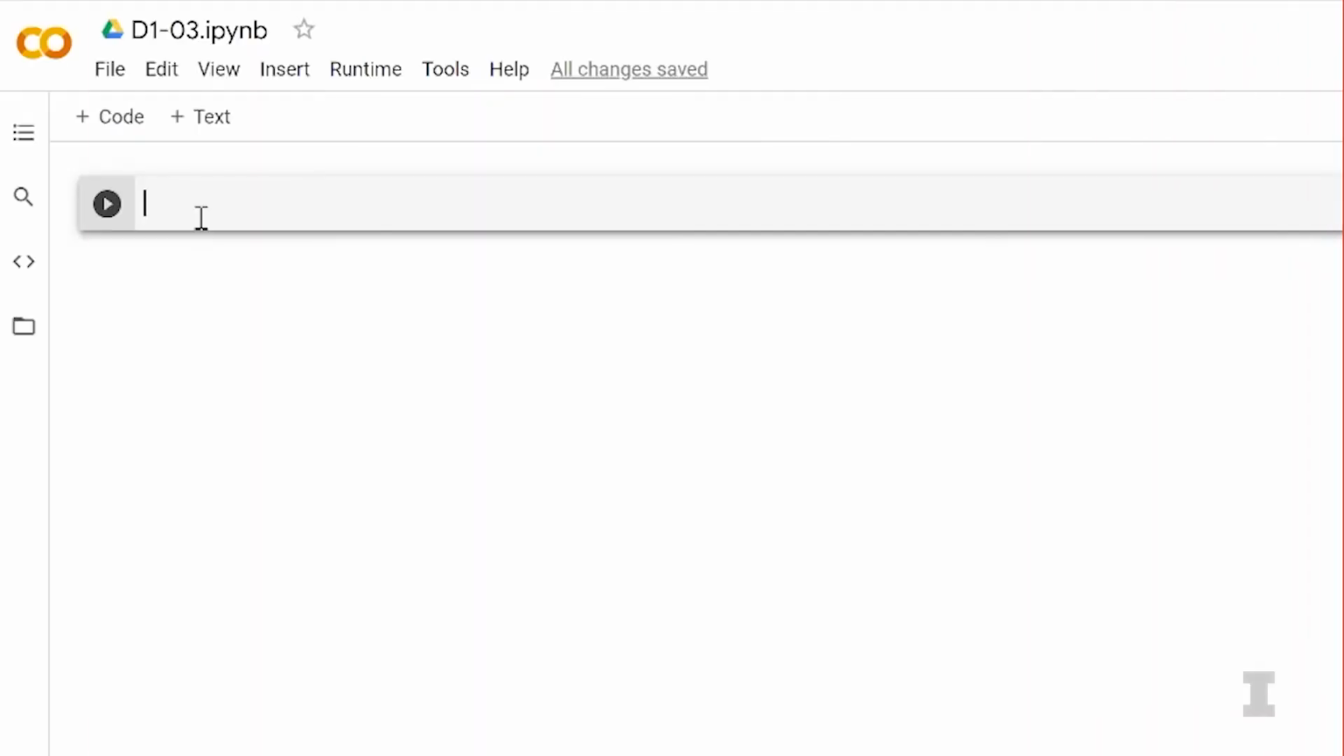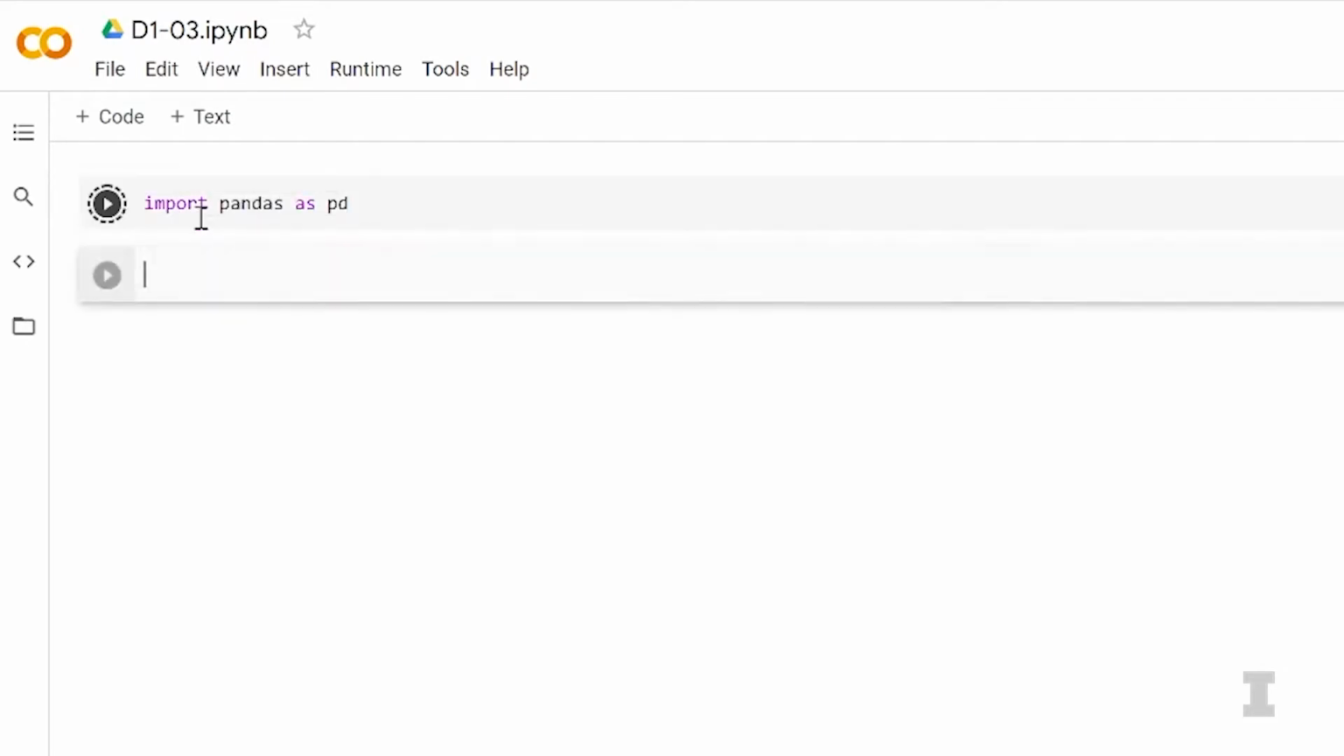So as normal, Carly, can you load the pandas library by doing import pandas as pd? For sure. So we're going to go ahead and import pandas as pd, and then I'm going to press Shift Enter to run it, and it looks like it worked.